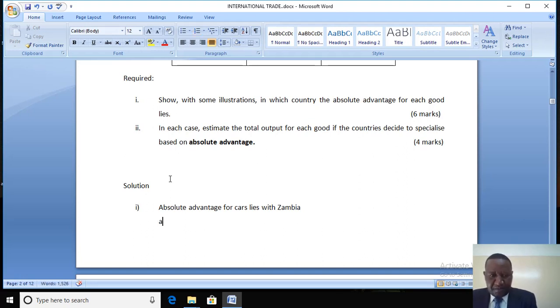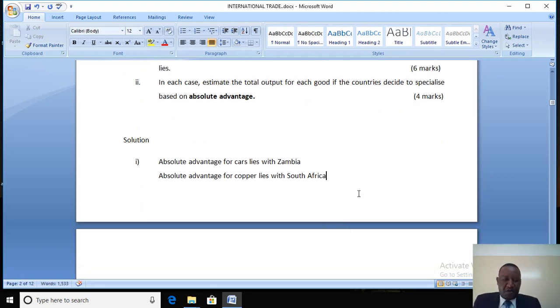Absolute advantage for copper lies with South Africa. One is done. Question 2.